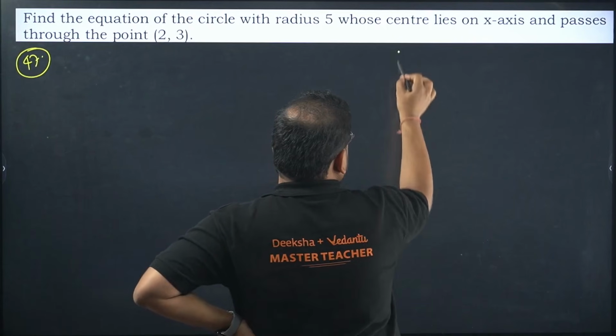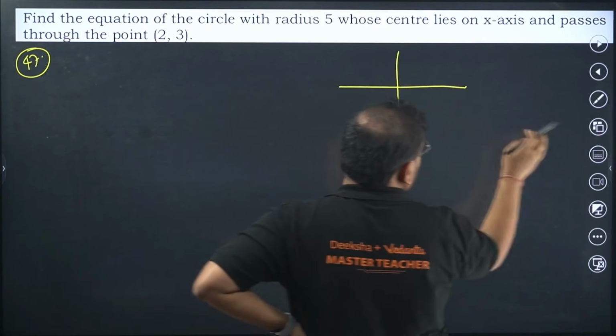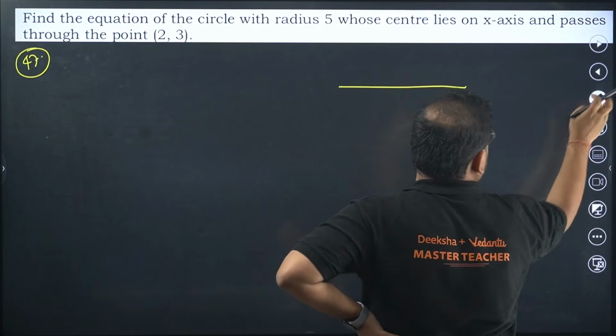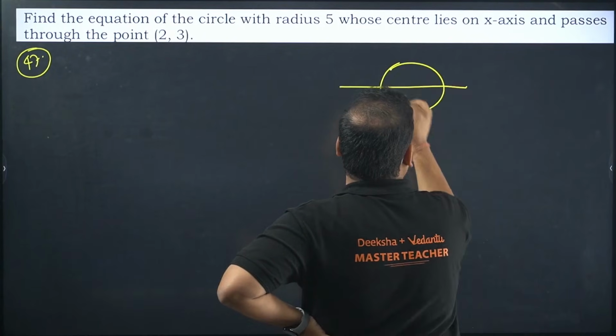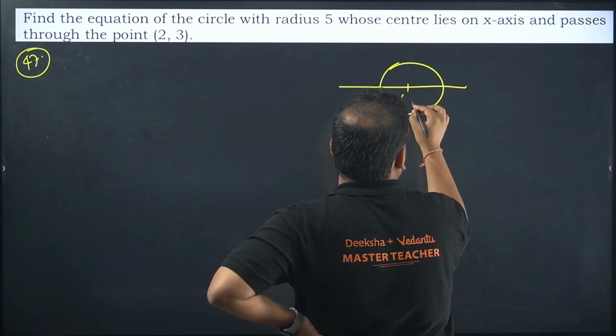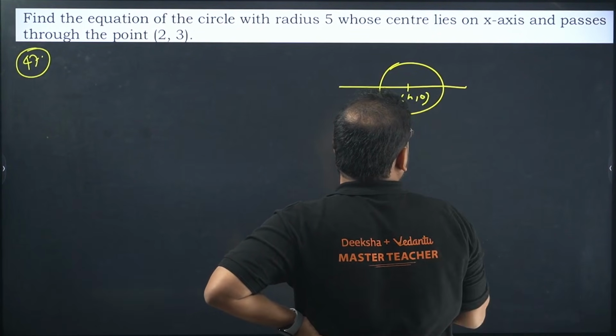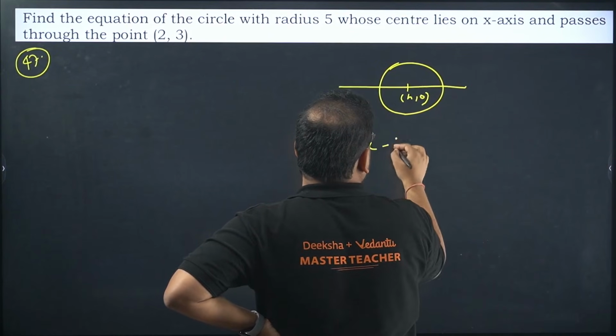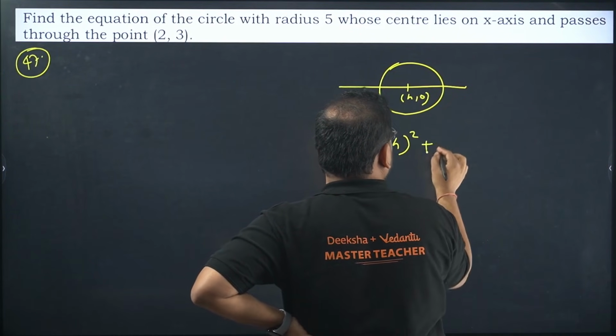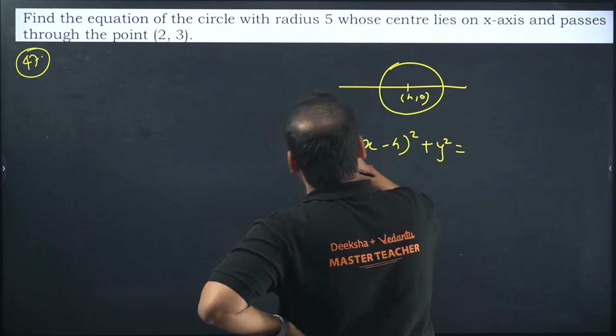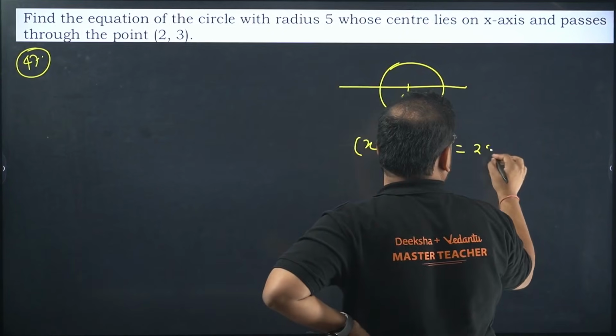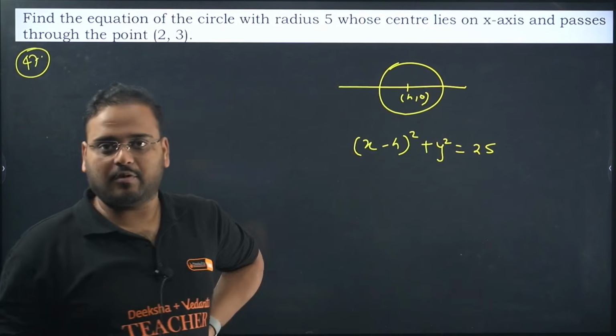Okay, on the x-axis. Center on x-axis means what? It means your y-coordinate is 0. So h, 0 is the center. So x minus h the whole square plus y square is the radius given 5. So 25. This is the standard form.